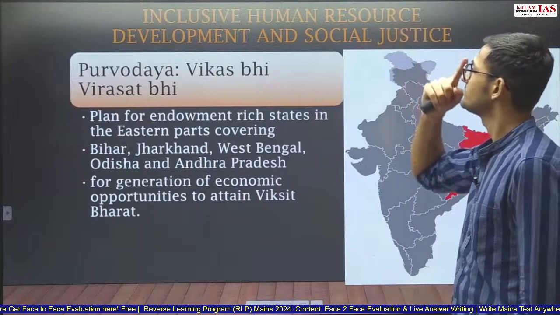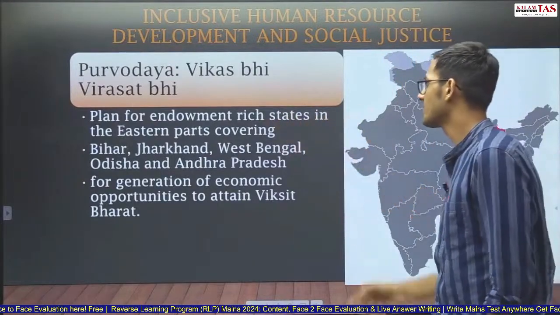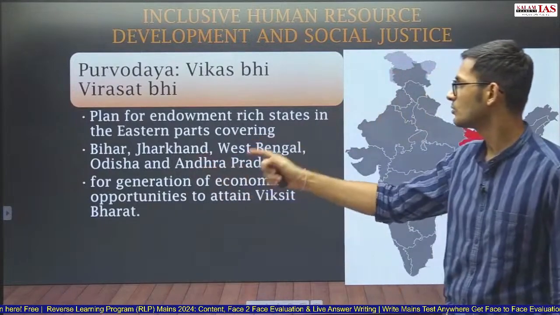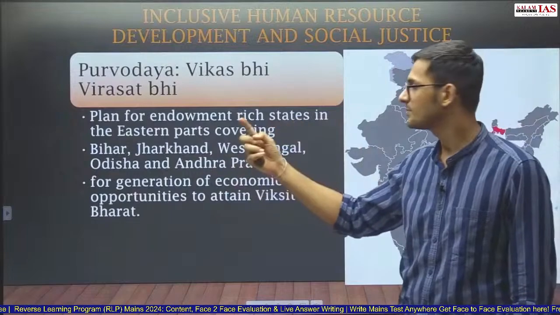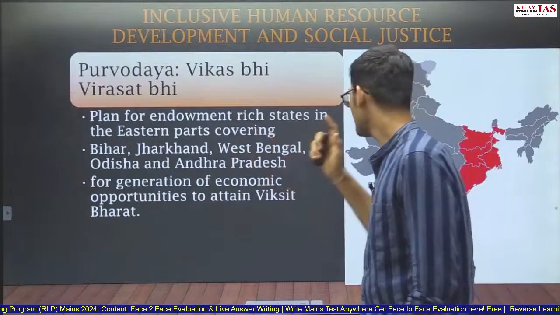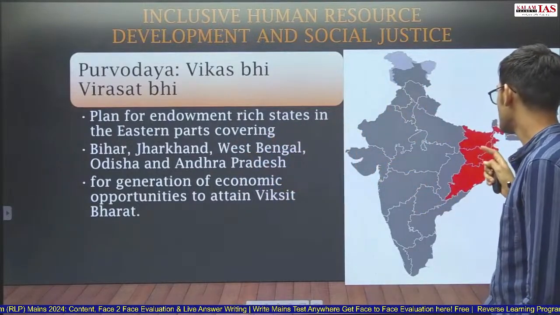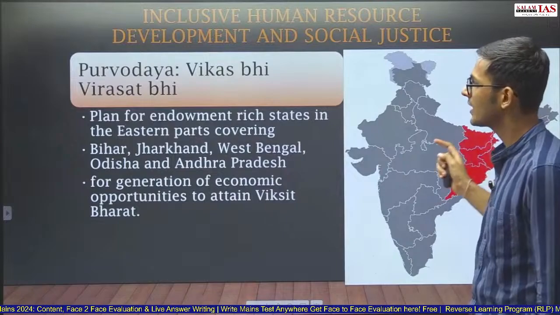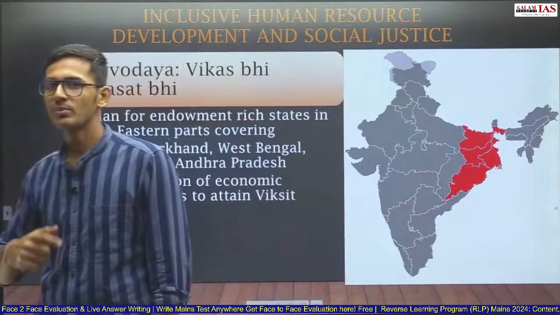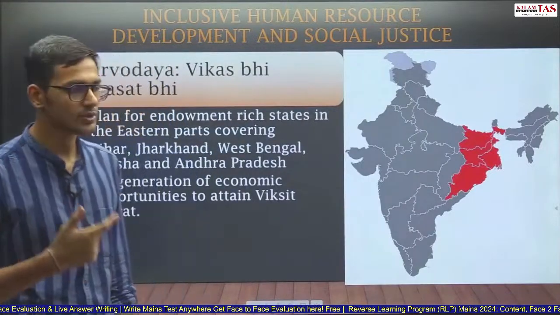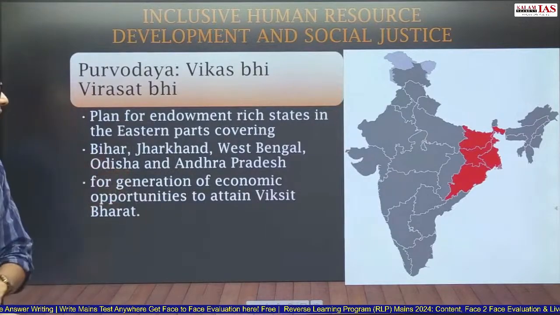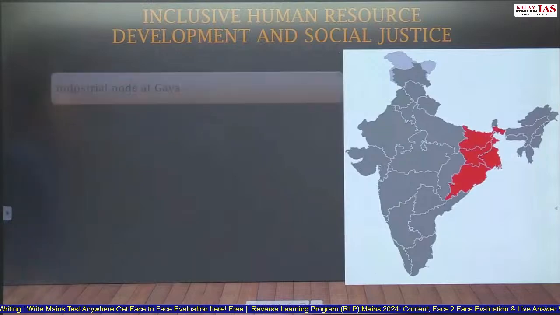So, the Purvodaya, the plan for endowment rich states in the eastern parts, covering Bihar, Jharkhand, West Bengal, Odisha, and Andhra Pradesh. 5 states are covered here, and these states are called endowment rich states, and government is going to focus upon the development of these 5 states under the scheme Purvodaya for generation of economic opportunities to attain Viksit Bharat.